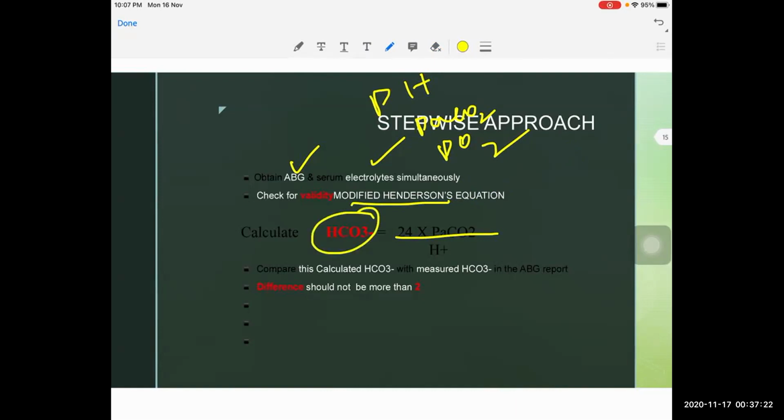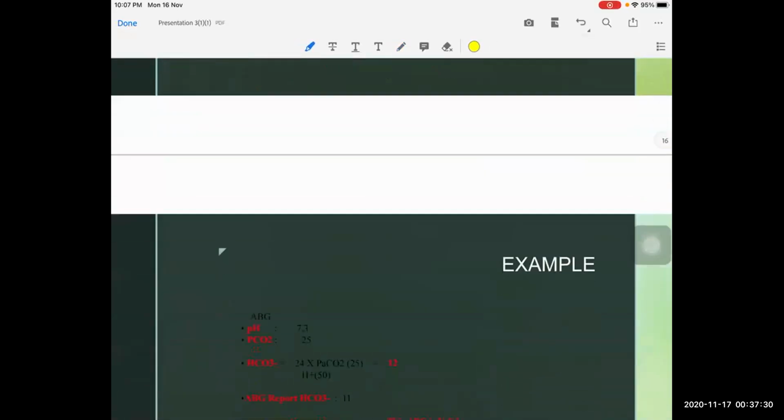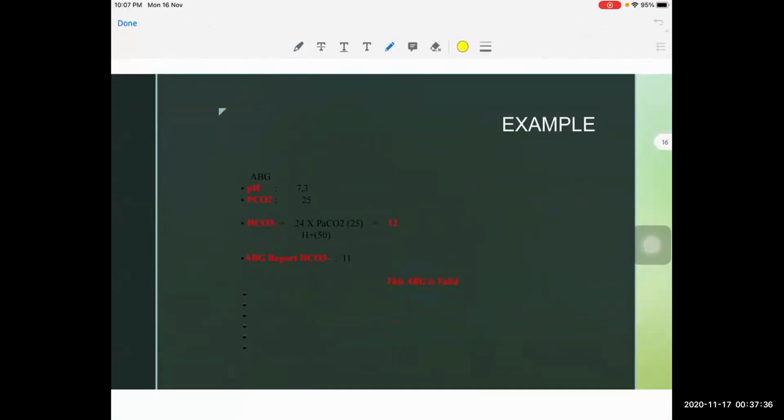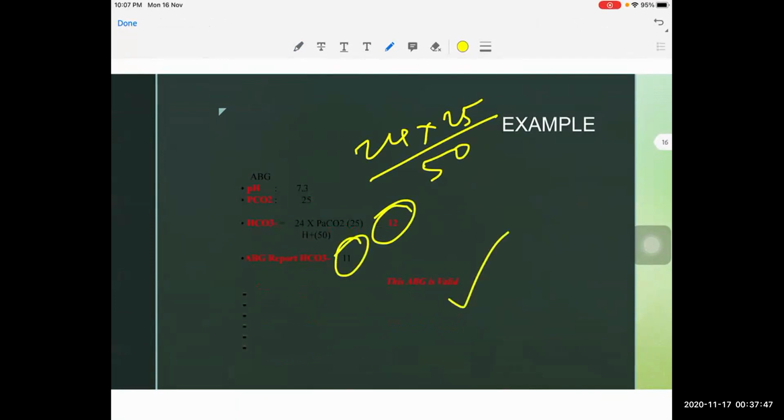The difference should not be more than 2; if so, the ABG is valid. In this example, PaCO2 is 25, so 24 into 25 is 600, divided by H plus of 50 is 12. The machine reports 11, so this ABG is considered valid.